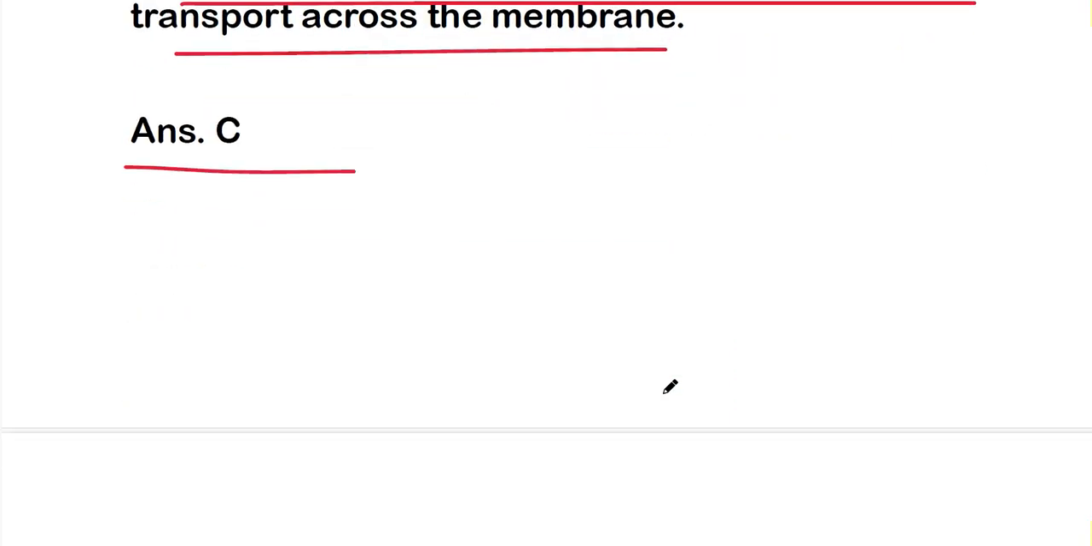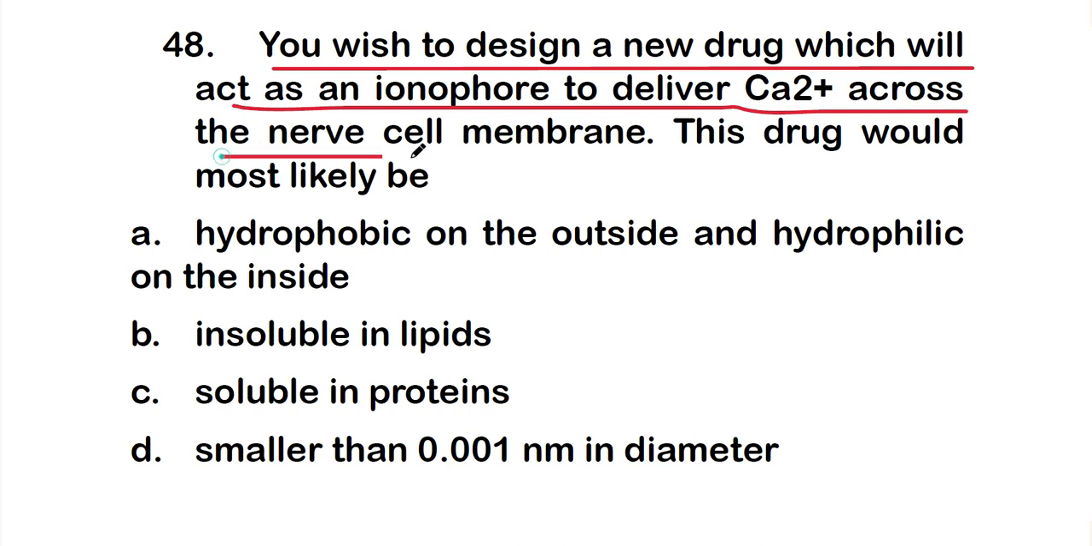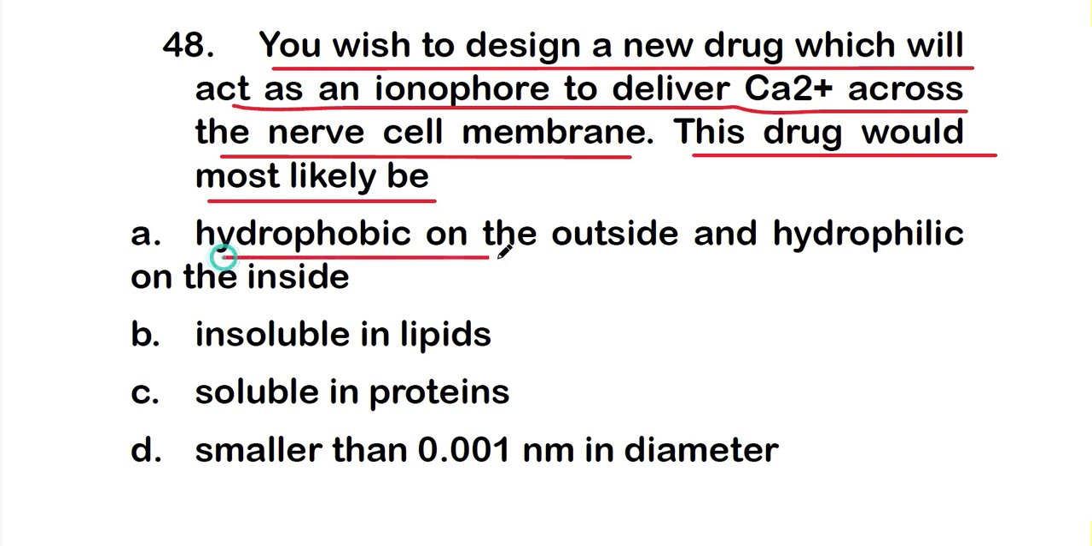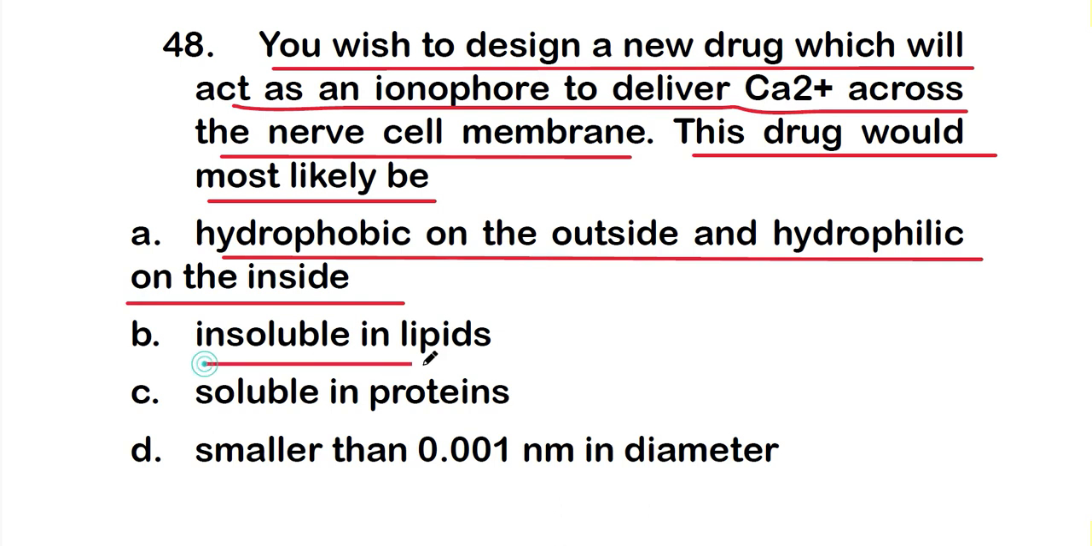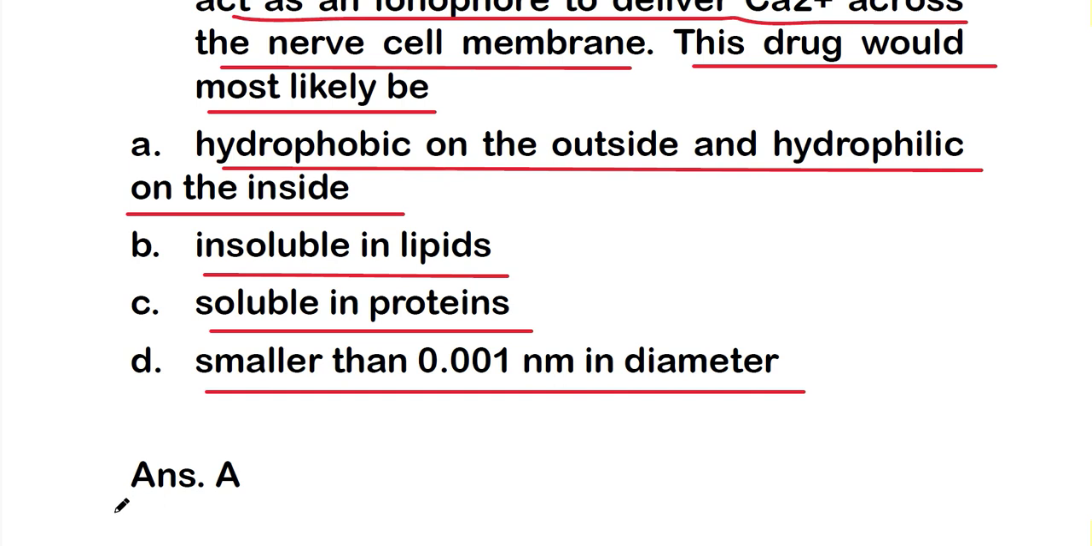Okay, so let's move on to question number 48. You wish to design a new drug which will act as an ionophore to deliver calcium across the nerve cell membrane. So this drug would most likely be option A, hydrophobic on the outside and hydrophilic on the inside, or option B, insoluble in lipids, or option C, soluble in proteins, or option D, smaller than 0.001 nanometer in diameter. So the right one is option A, that is, hydrophobic on the outside and hydrophilic on the inside.